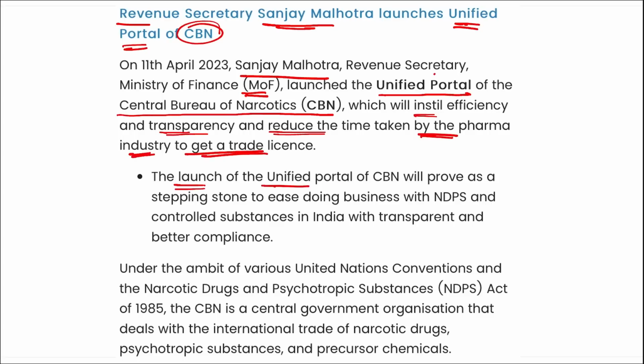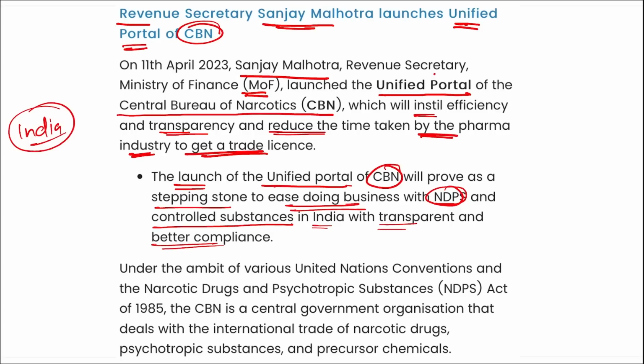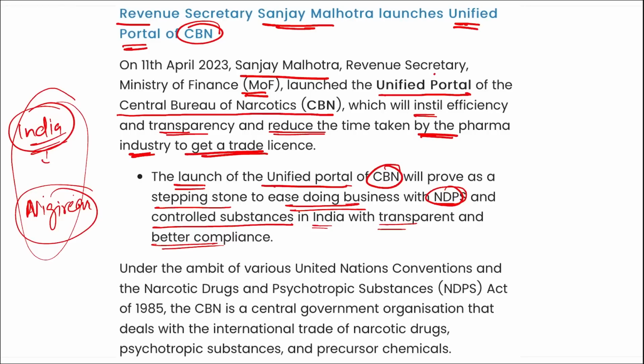The launch of the unified portal of CBN will prove a stepping stone to ease doing business with NDPS and controlled substances in India, with transparent and better compliance. If you remember, recently the Central Bureau, the drug controller of India, tied up with a Nigerian organization basically to tackle the illegal drug trafficking that is going on, right?